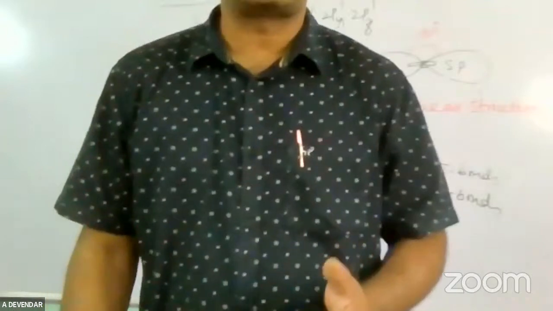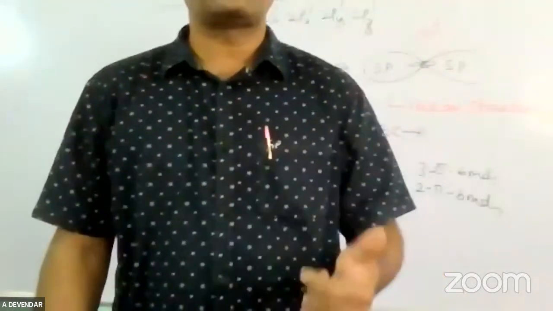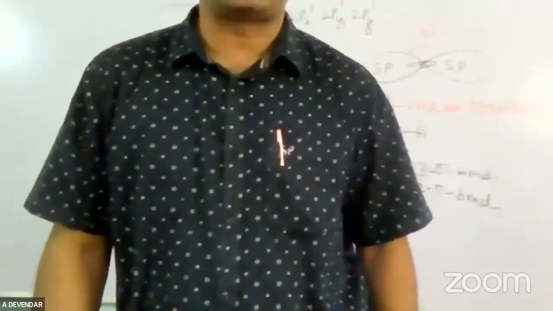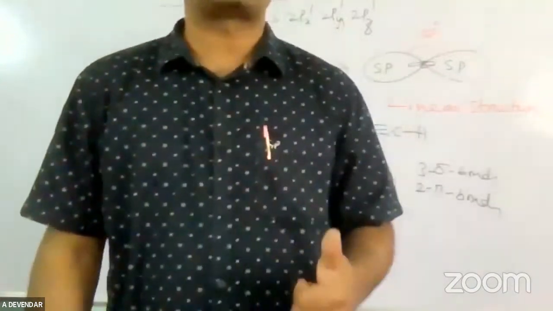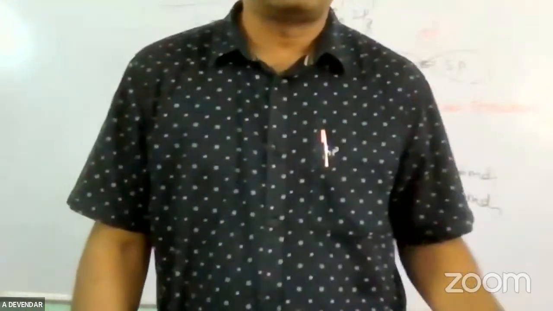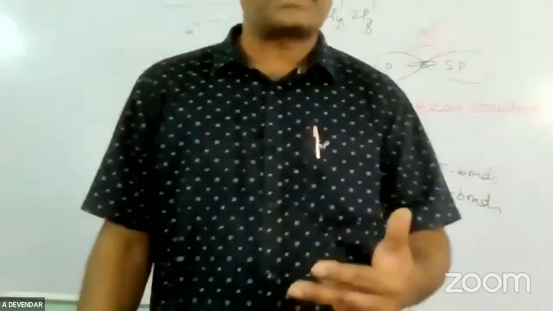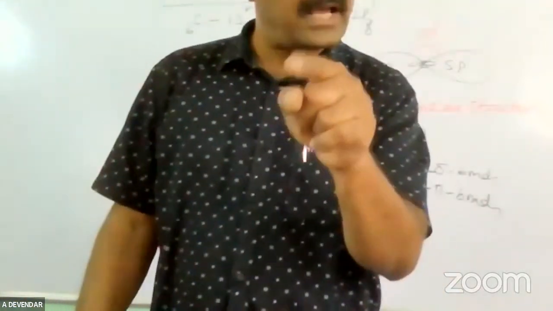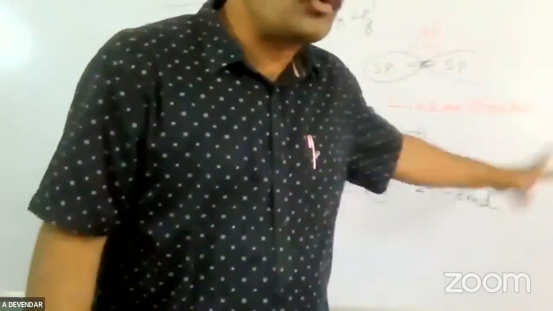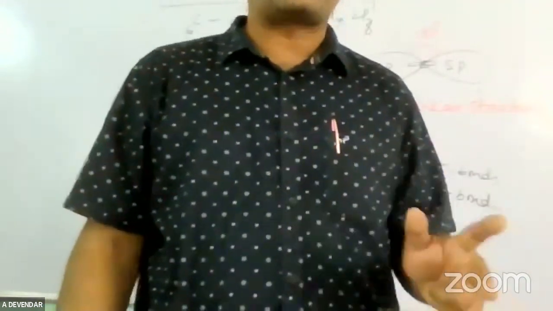Next, sp hybridization. One spherical shaped s orbital and one dumbbell shaped p orbital mixing with each other, formation of two sp hybrid orbitals is called sp hybridization. These two sp hybrid orbitals are arranged in a linear structure, and the bond angle is 180 degrees. Example is the acetylene molecule. In it we have a triple bond. Triple bond means one bond is a sigma bond, and the remaining two bonds are pi bonds. These two pi bonds are very weak. I already told you why a sigma bond is stronger than a pi bond.